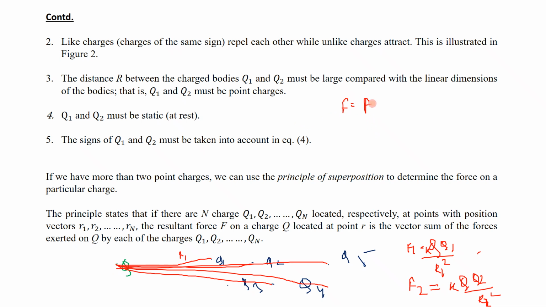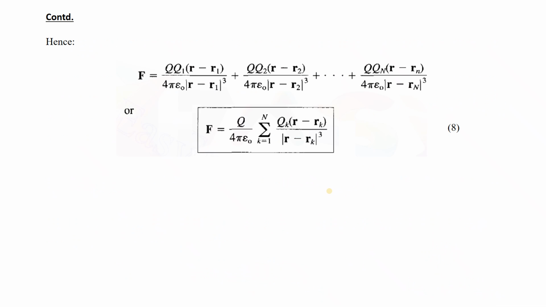So the total force on Q will be the summation of all the forces: due to Q1 plus due to Q2 plus Q3 plus Q4 plus Q5. Everyone gives some force individually and the total force is the addition of all. This is called the principle of superposition.